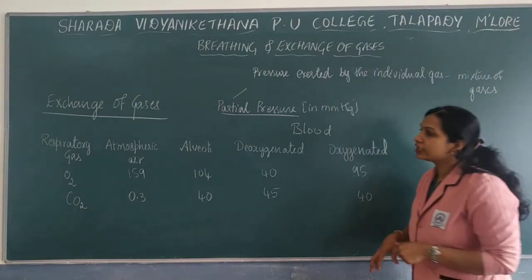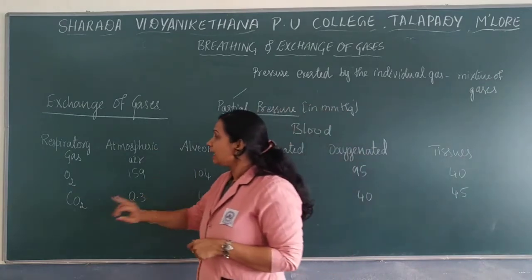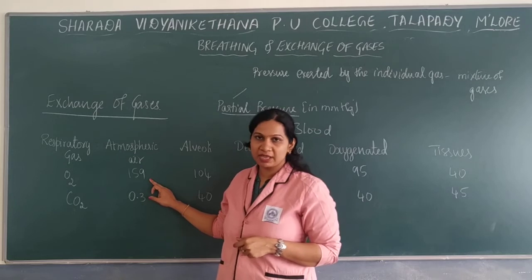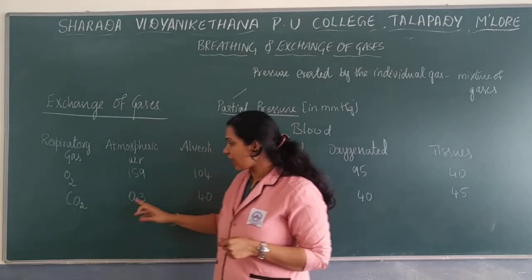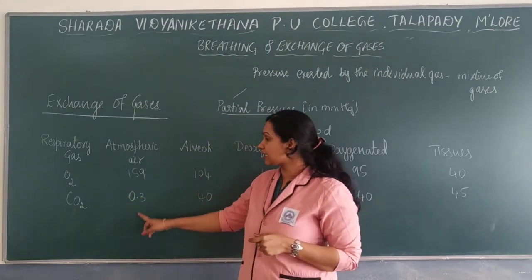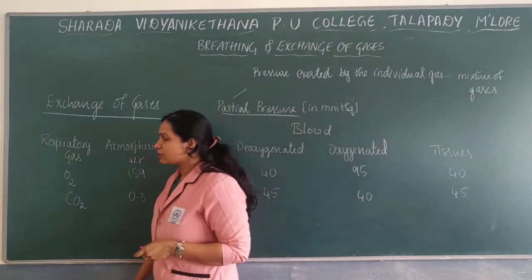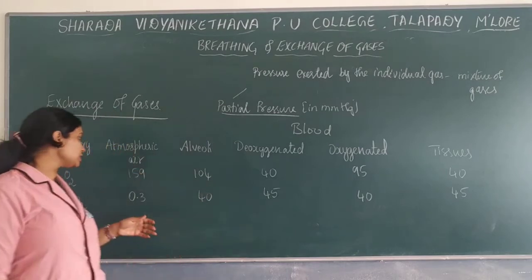In the atmospheric air, the partial pressure of oxygen is 159 mmHg and the partial pressure of carbon dioxide is very less, that is 0.3 mmHg.